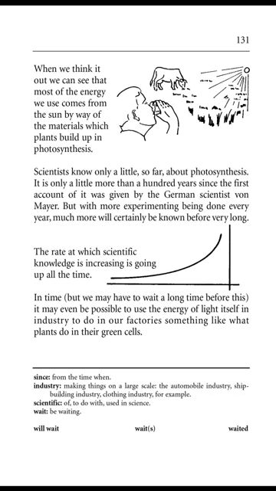Scientists know only a little so far about photosynthesis. It is only a little more than 100 years since the first account of it was given by the German scientist von Meyer. But with more experimenting being done every year, much more will certainly be known before very long. The rate at which scientific knowledge is increasing is going up all the time. In time, it may even be possible to use the energy of light itself in industry, to do in our factories something like what plants do in their green cells.